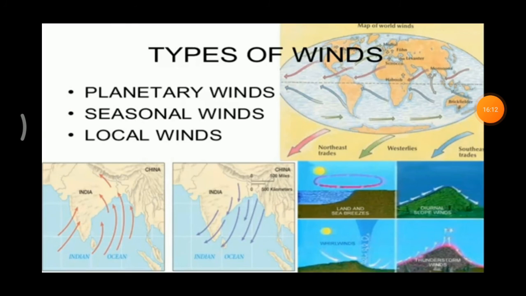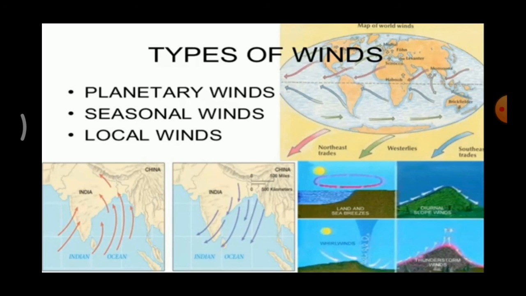The wind systems are broadly categorized into three: planetary winds, seasonal winds and local winds. First, we are going to see about planetary winds. Planetary winds are the ones which blow almost in the same direction throughout the year.